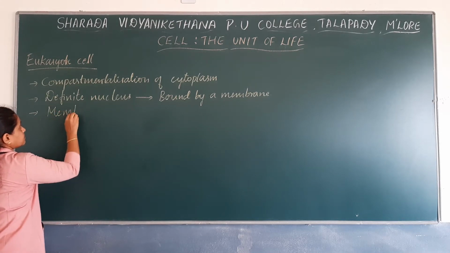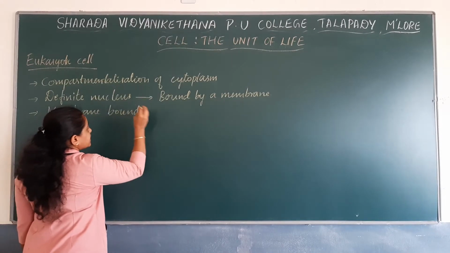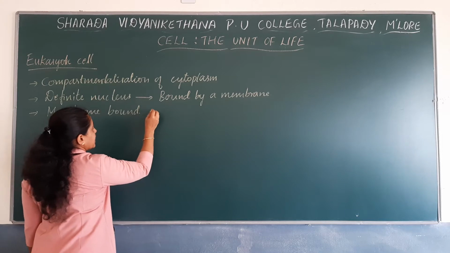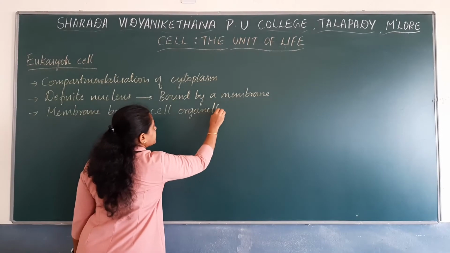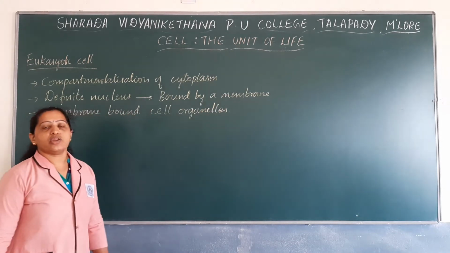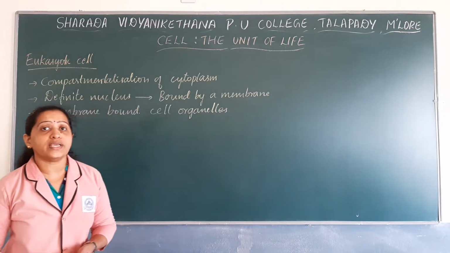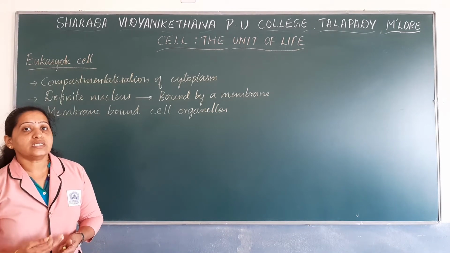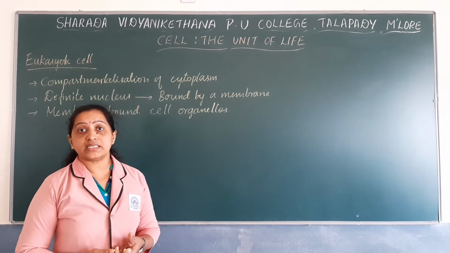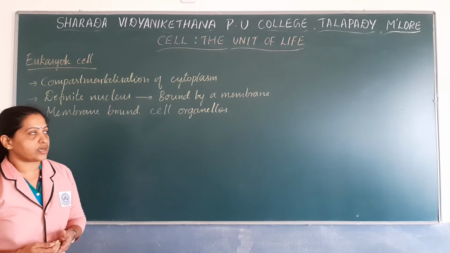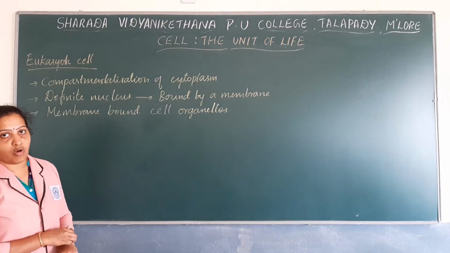In addition to this definite nucleus, there are various membrane bound cell organelles present in the eukaryotic cell. So which are those membrane bound cell organelles? The eukaryotic cell has endoplasmic reticulum, mitochondria, Golgi bodies, lysosomes, and certain eukaryotic cells have plastids and various other cell organelles.